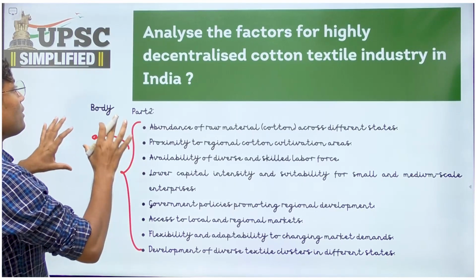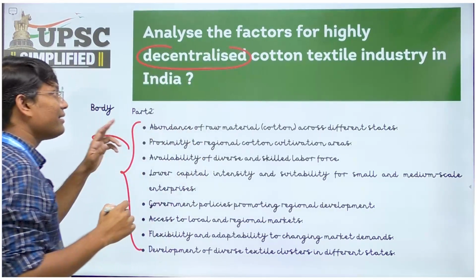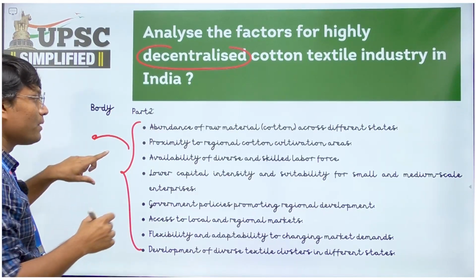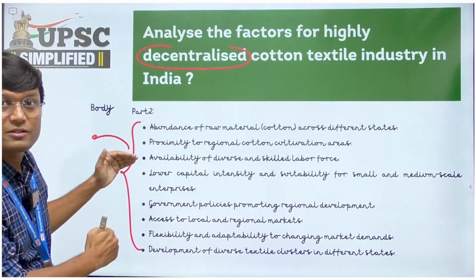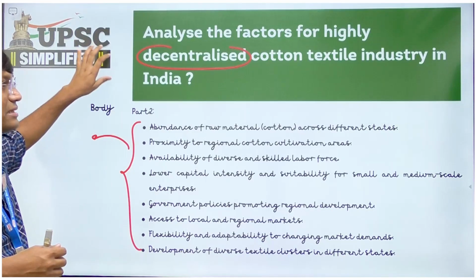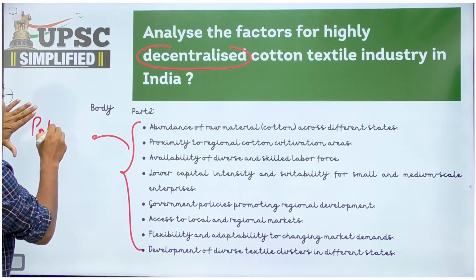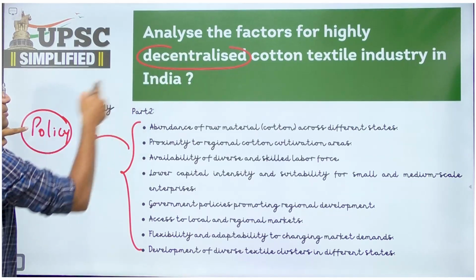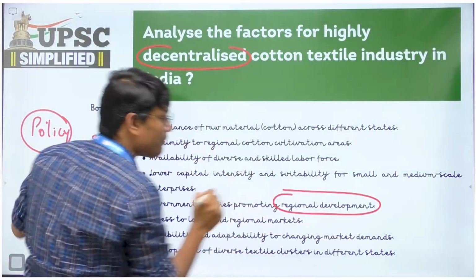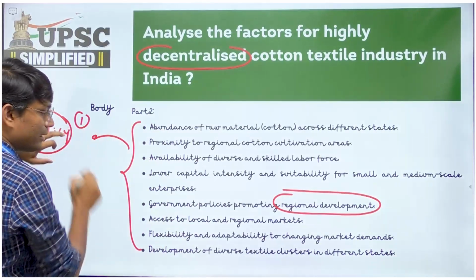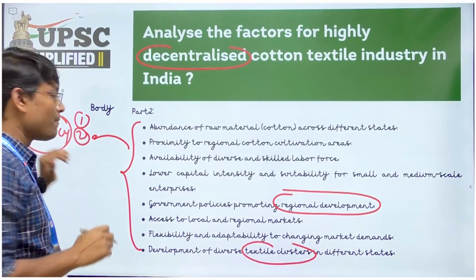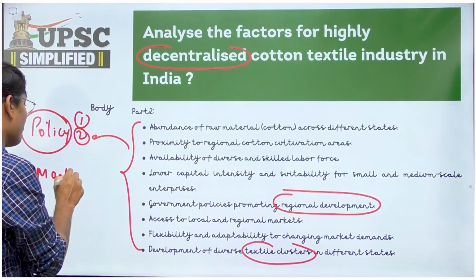Now see, when I am saying that there is a decentralization and there are some factors which are decentralizing cotton textile industry in India, and if I make subgroups of this factor, so that is a particular point which I have identified. ये areas हैं, like let us say there is government policy which is responsible for decentralization, and in government policy I can talk about government's approach of regional development. That can be my one point here, and then I can talk about government creating textile clusters. Then I will talk about market.